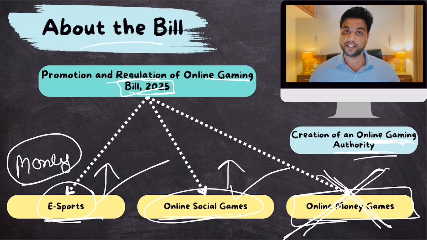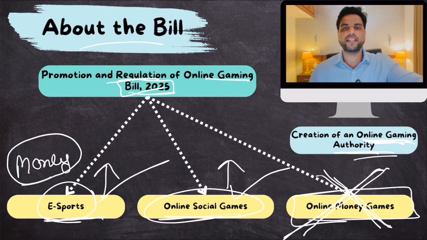Now, this bill has a lot of provisions. Basically, if government finds that someone is still continuing with online money games, there are penalties, jail term, a lot of things. So with one stroke of pen, government has completely banned, or has impacted, crores and crores of investment in these online money gaming platforms. Many companies mushroomed, many people were employed in this. A lot of foreign investment came into this online money gaming sector. Government has completely finished it. Only online games with no money involved would be allowed. Clear?